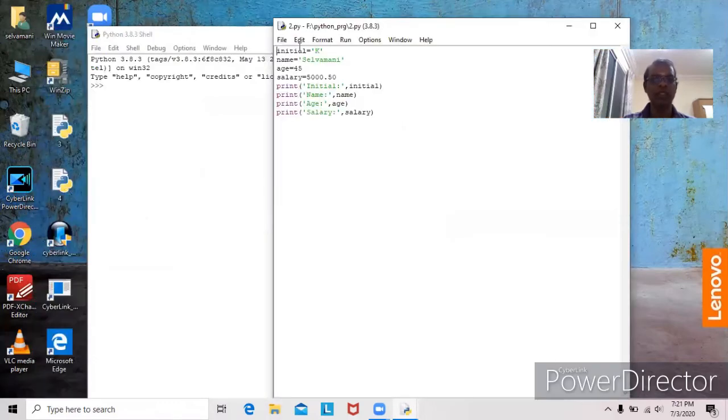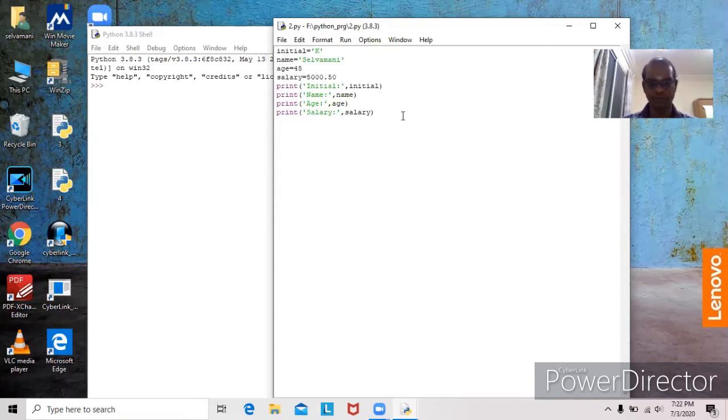Here initial is a variable, name is a variable, age is a variable, salary is a variable. Since k within single quotes is assigned to initial, this initial will be declared under the string data type. Similarly, the name within single quotes is assigned to the name variable. Automatically Python declared the variable name under string. Similarly, age will be declared under integer, salary will be declared under float.